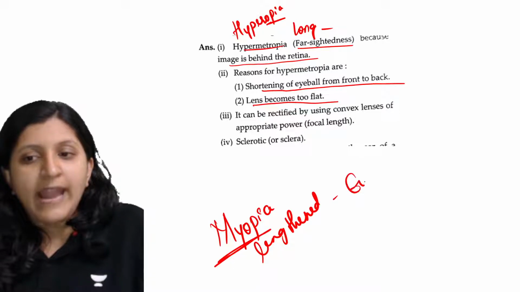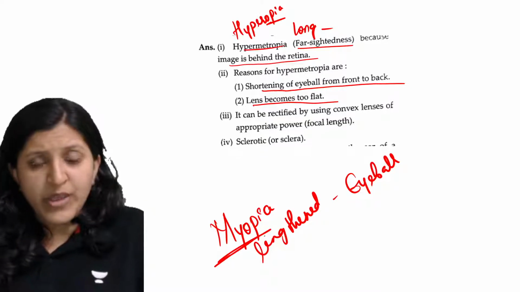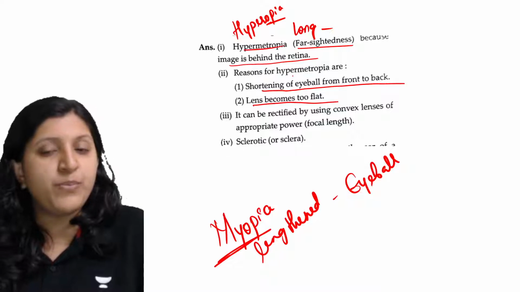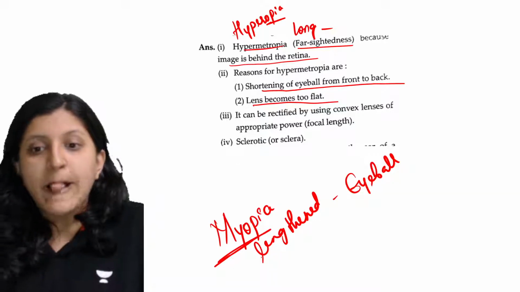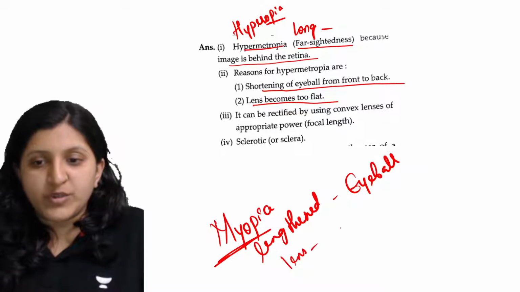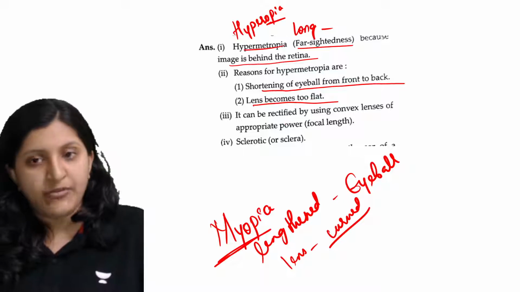And the lens is not too flat like in hyperopia. With respect to myopia, the lens was too curved, and that's the reason.